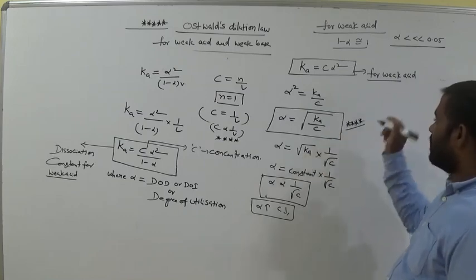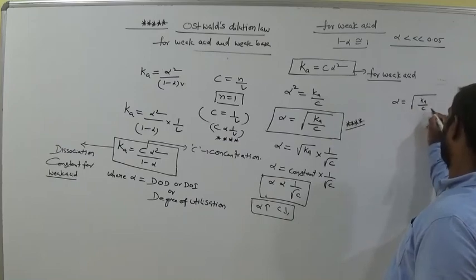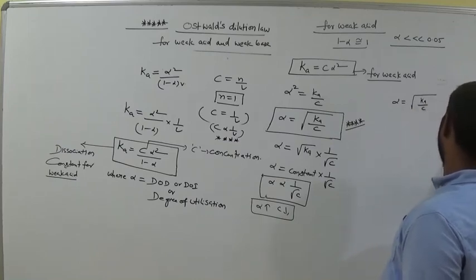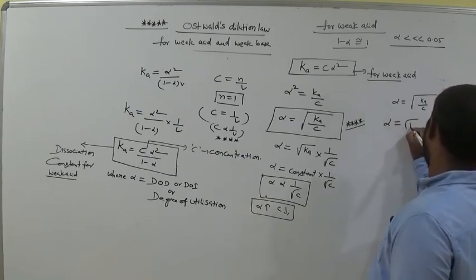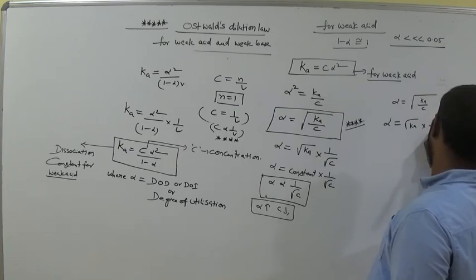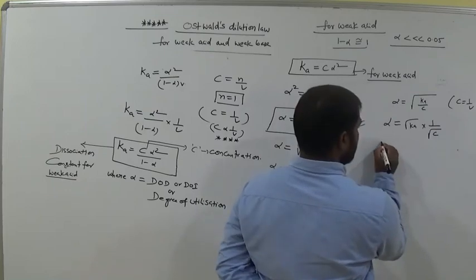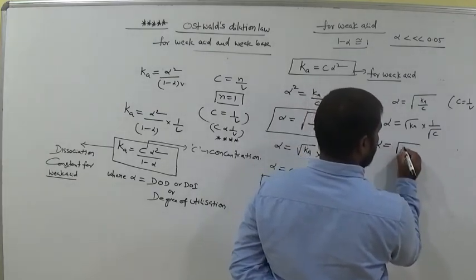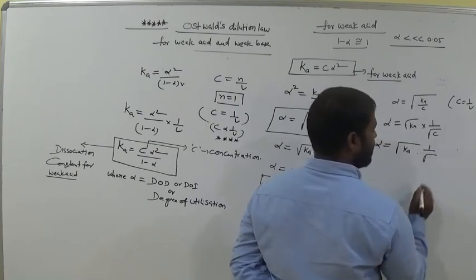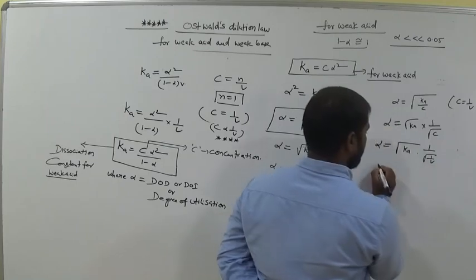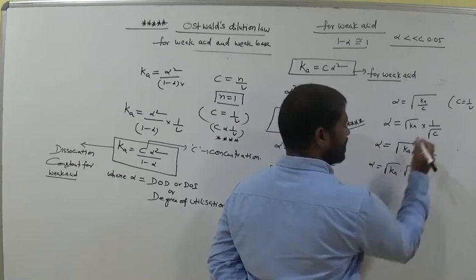Now comparing this equation, alpha equals square root of Ka by C, but C equals 1 by V, you know already. So alpha equals root Ka into 1 by root C. Then alpha equals square root of Ka, and what is the value of C here? 1 by V. So from this one, alpha equals Ka into square root of V, it undergoes reciprocal.